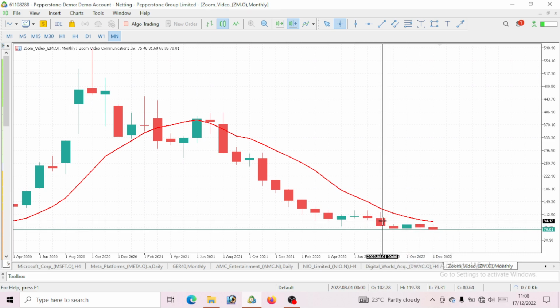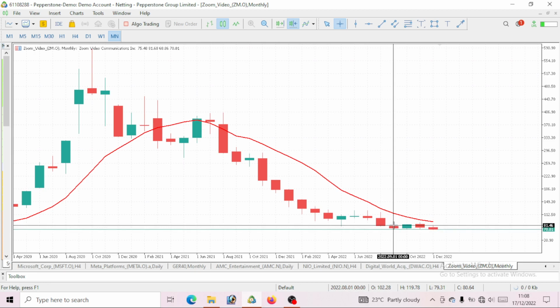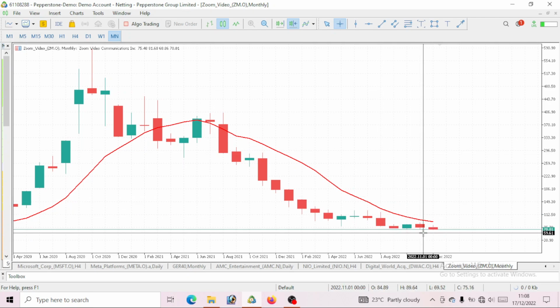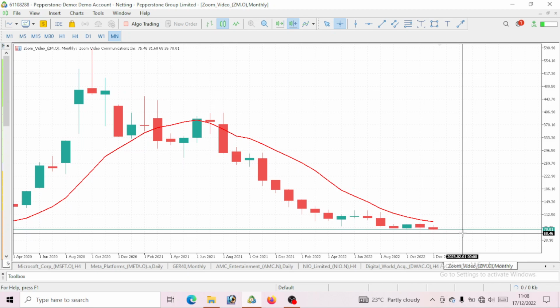August, we opened and closed bearish. September also we opened and closed bearish. Then the month of October gave us a bullish move, which is considered as a pullback. Then November we opened and closed bearish, and now we are in the month of December and price has given us a bearish move. That is still to tell you that more bearish move is coming.